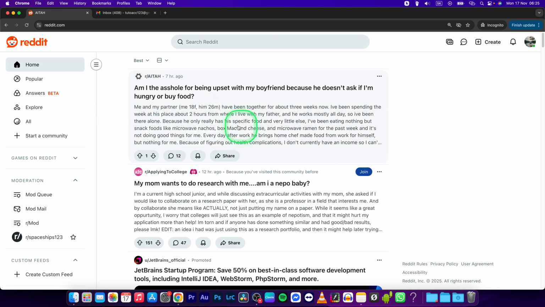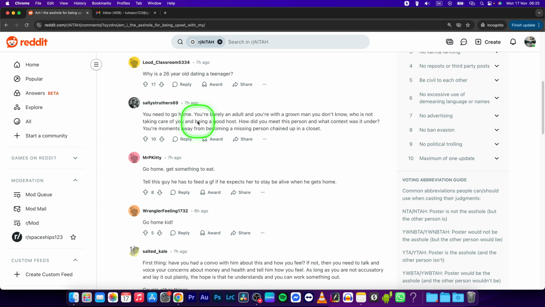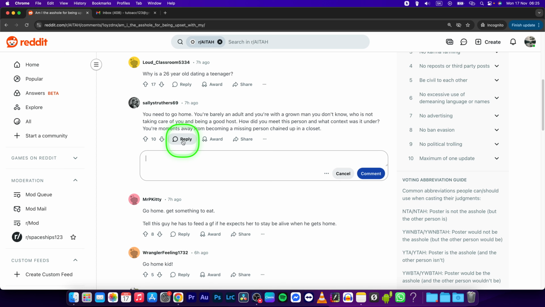In this tutorial I will show you how to reply to part of a comment on Reddit. First of all, I will choose this post to show you how to reply to part of a comment. In order to do that, just select the comment. So let's say I want to select this one. I will click on reply and then select the part of the comment I want to reply to.